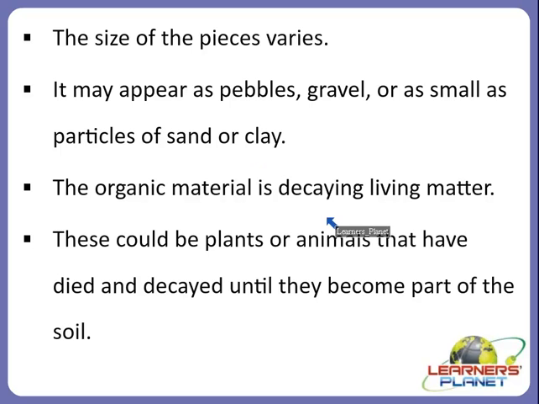And the organic material is the decaying living matter, as we discussed, right? So these could be the plants or animals that have died and decayed until they become part of the soil, right? So whenever they become part of the soil, we can say that it is now one of the parts of the composition of soil, right?